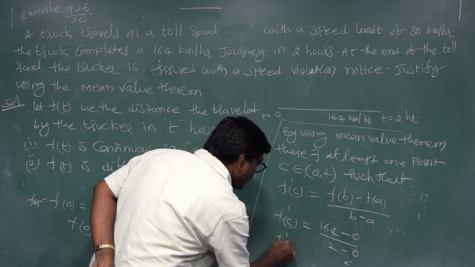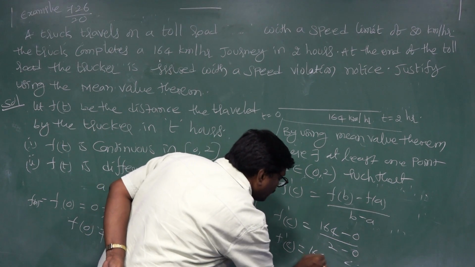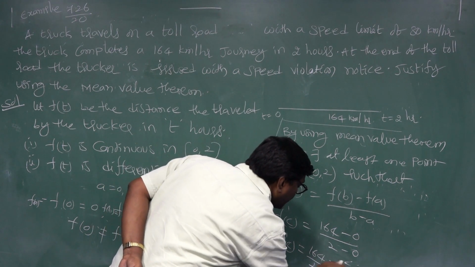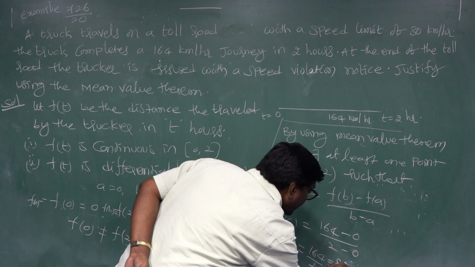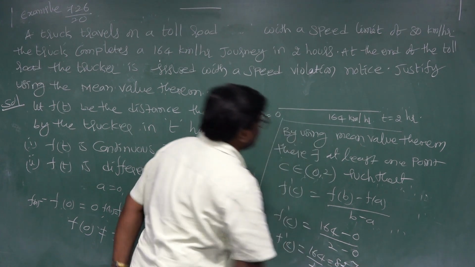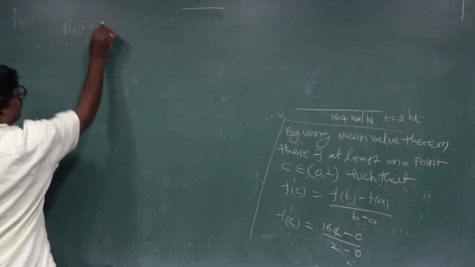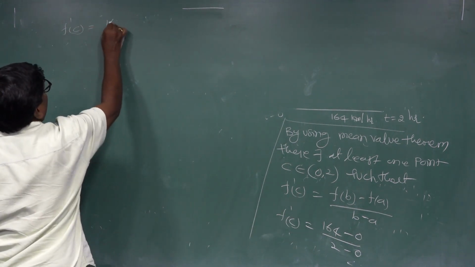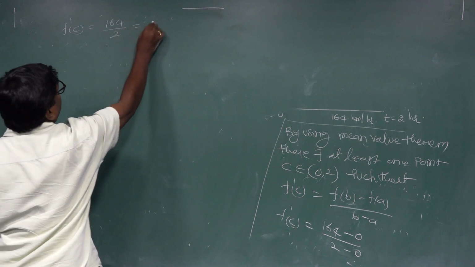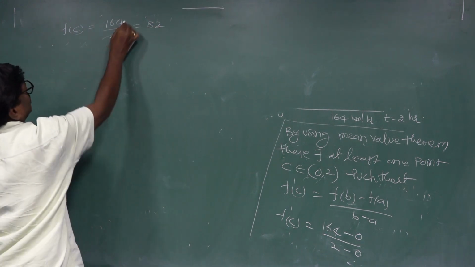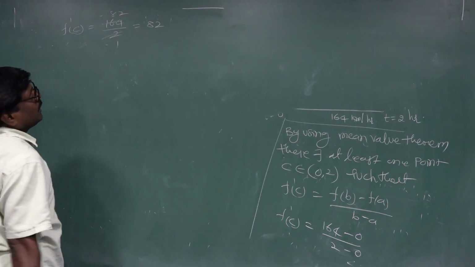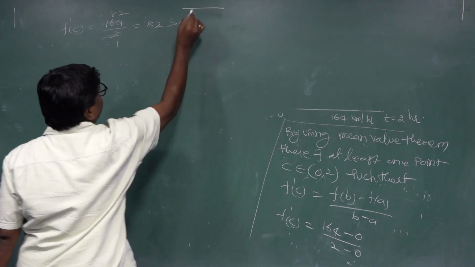So f dash c is equal to 164 by 2, equal to 82. 82 is greater than 80.